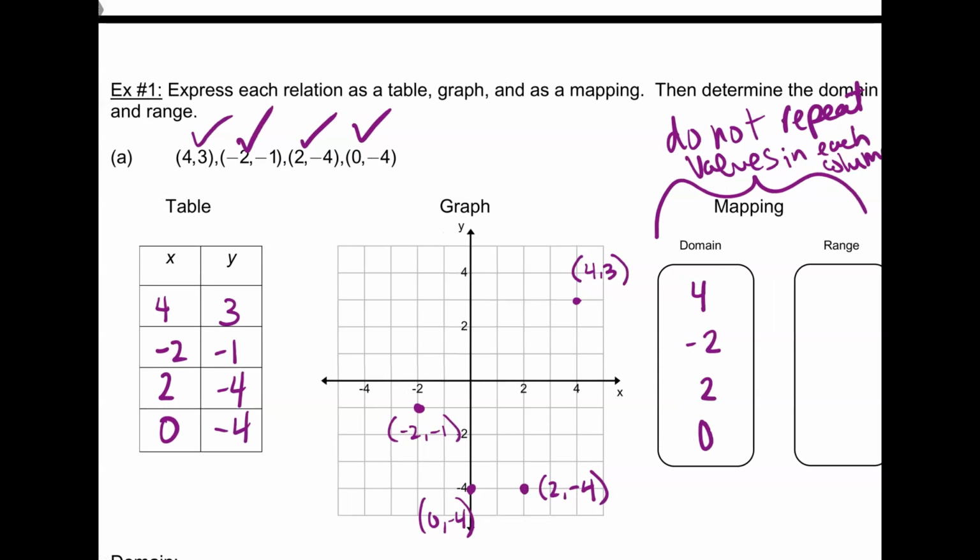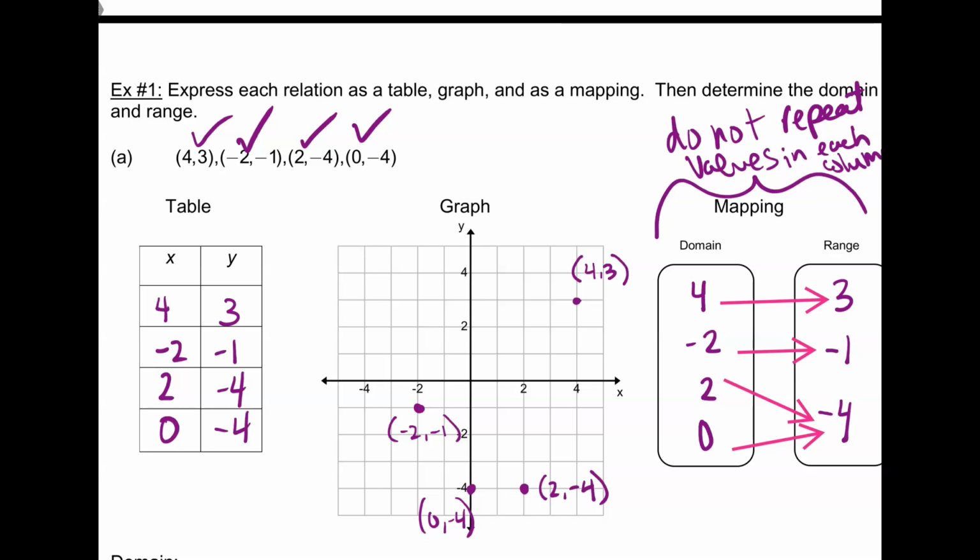All right, so what I mean is, the range, I have a 3, I have a -1, I have a -4. Oh, I actually have two -4s, right? You see in my table, the bottom two, I only have to write this once. And then to finish out my mapping, I'm going to draw some arrows. So my x of 4 corresponds to my y of 3. My x of -2 corresponds to a -1 y, right? That's -1 in my range. And then both 2 and 0 map to -4.